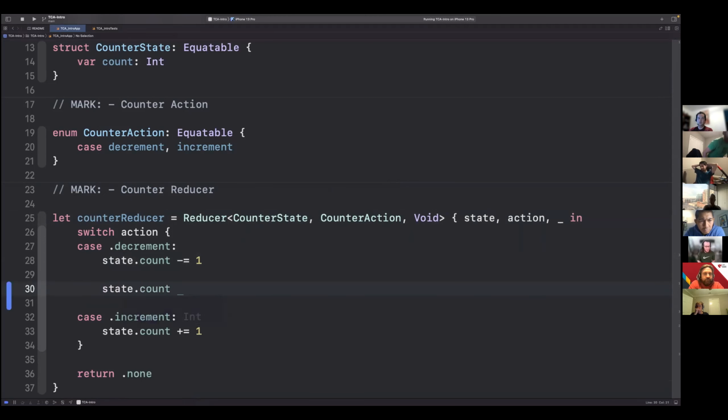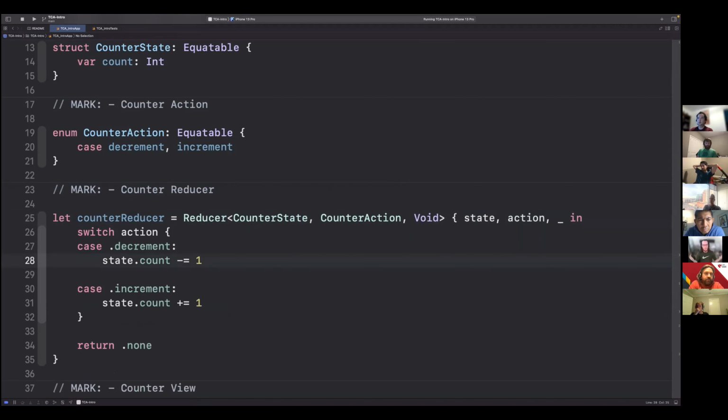We could say count is 45. That's not correct. And obviously, when you're defining your business logic wherever it is, it needs to be correct. So obviously that doesn't make sense. So when we decrement, we'll just have -1 to the state or the count. And then if we increment, we'll just have +1.